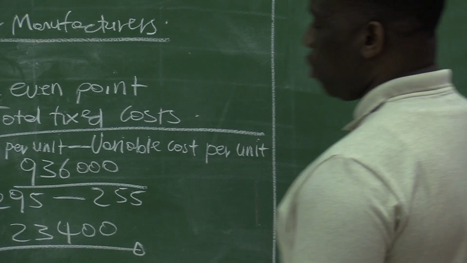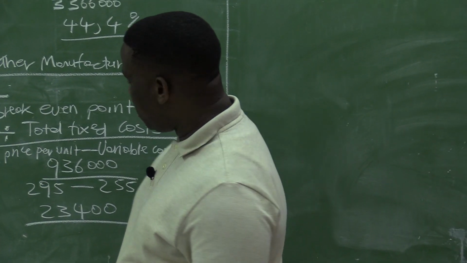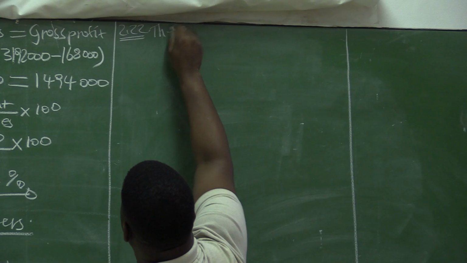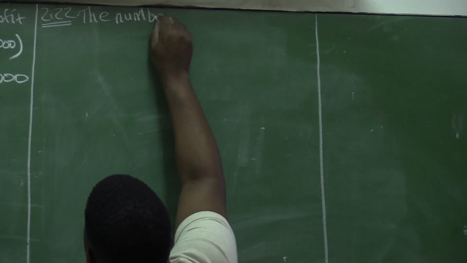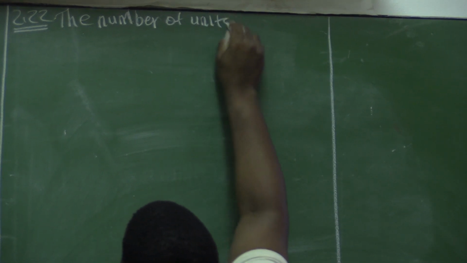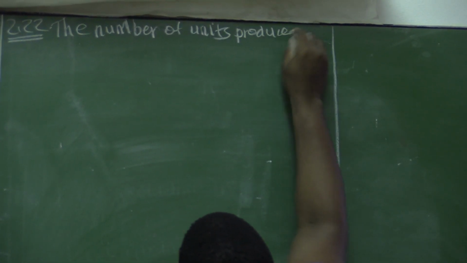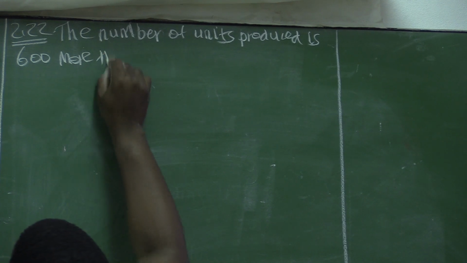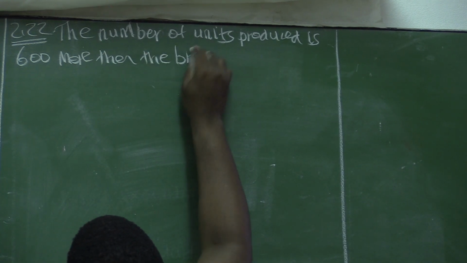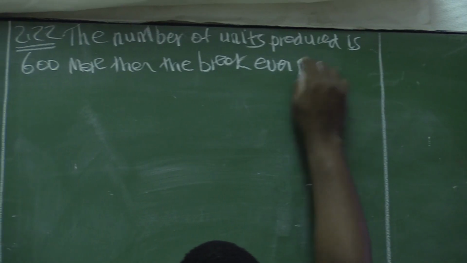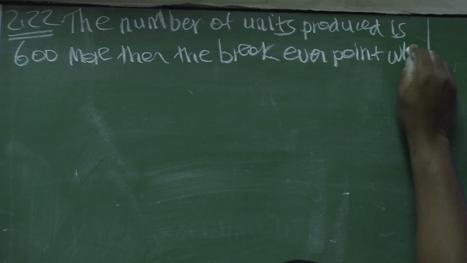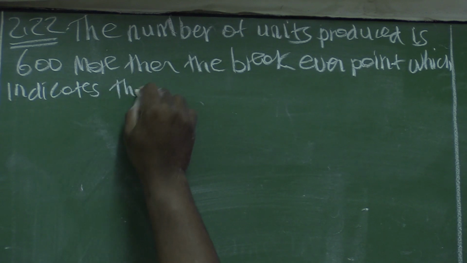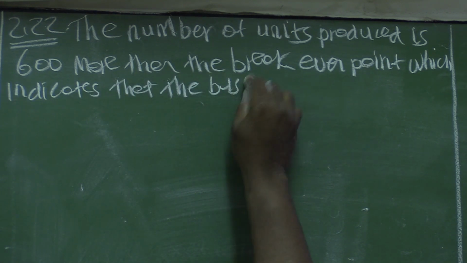So if we are required to comment, looking at the level of production and the break-even point, we can therefore safely say that the number of units produced is 600 more than the break-even point, which indicates that the business has made a profit.